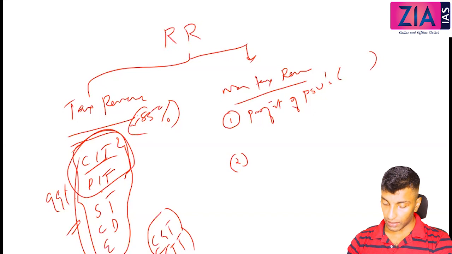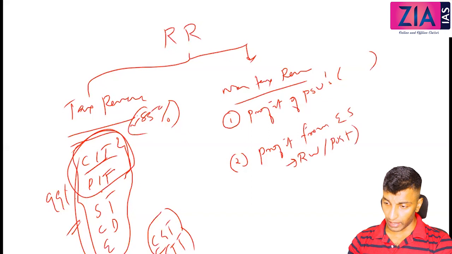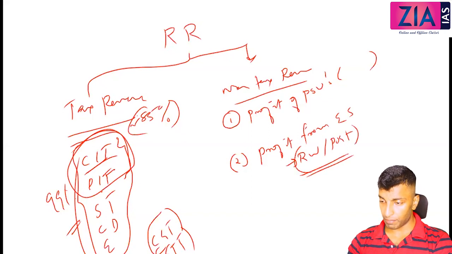Second one you can write, profit from economic service. Economic service means what? Like railways, right? Post, all these will come under economic services.